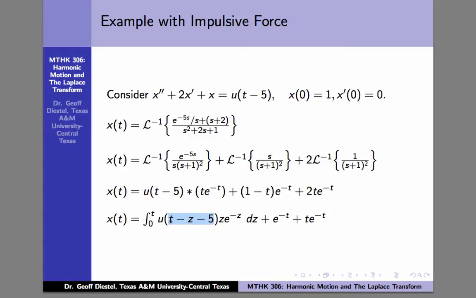So when you have this u function, all you're saying is this function is 0 if this input is less than 0, and it's 1 if it's bigger than 0. So when is this bigger than 0? Well, t minus z minus 5 is bigger than 0 if z is less than t minus 5. So really, we're not integrating from 0 to t, we're integrating from 0 to t minus 5. And all we're integrating is z e to the minus z.